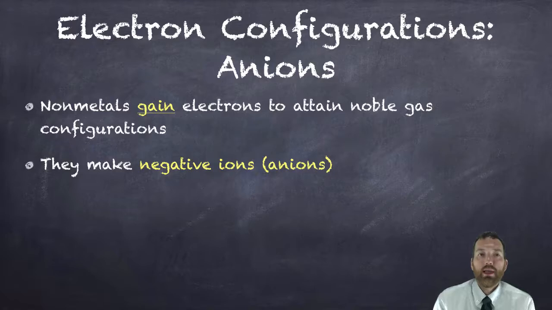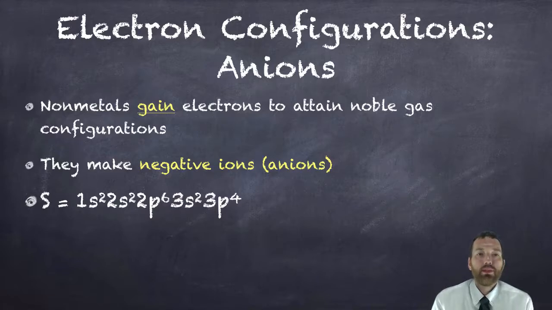Okay, so let's look at anions. Nonmetals gain electrons to achieve a noble gas configuration. They can do so because they have that strong electronegativity that we were talking about in chapter 6. When they gain negative electrons, it makes them into negative ions, or an anion. One way that you can remember this is anion is a negative, N for negative, ion.